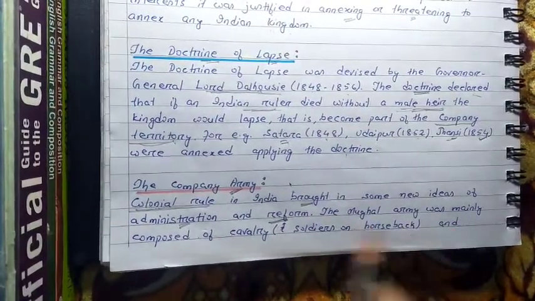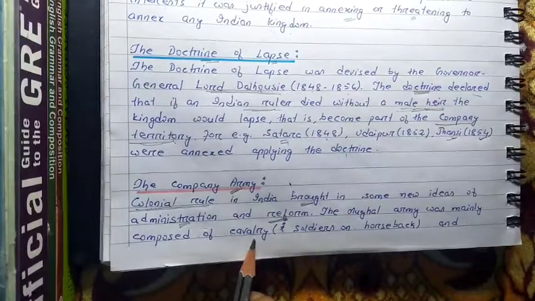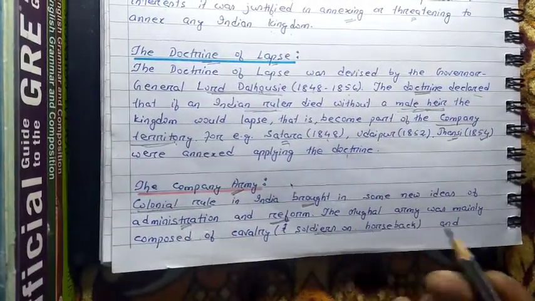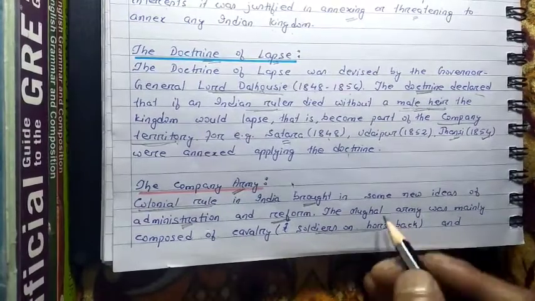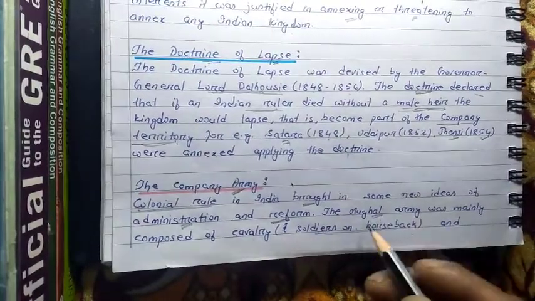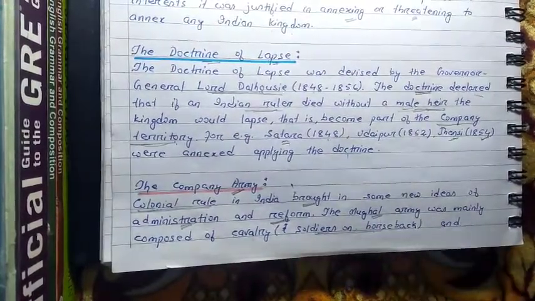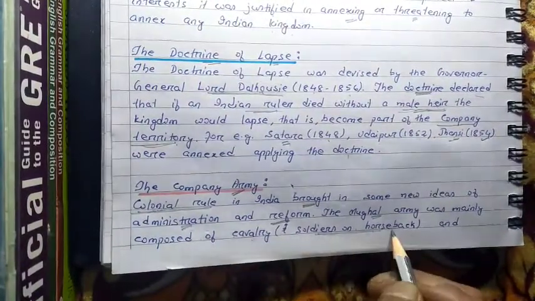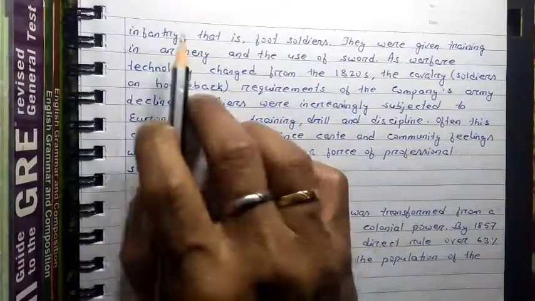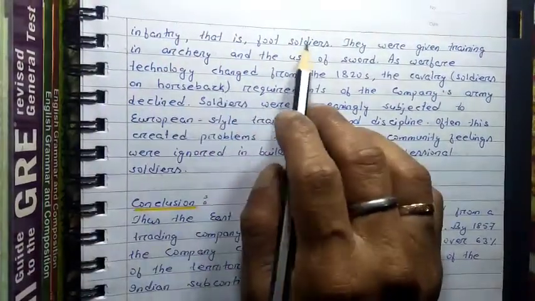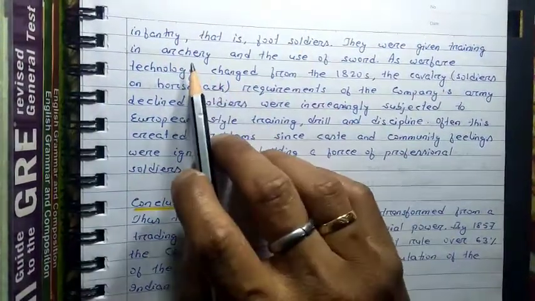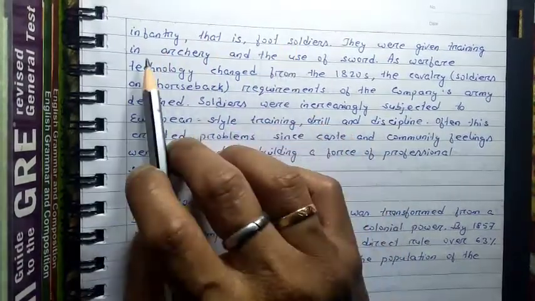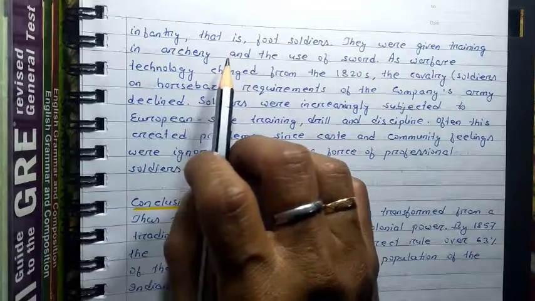The Mughal army was mainly composed of cavalry. The meaning of cavalry is soldiers on horseback. When the British came, at that time the Mughals were ruling our country, and the Mughal army was mainly composed of cavalry, that is soldiers on horseback, and infantry, that is foot soldiers. So the Mughal army mainly consisted of infantry, the foot soldiers, and cavalry, the soldiers on horseback.